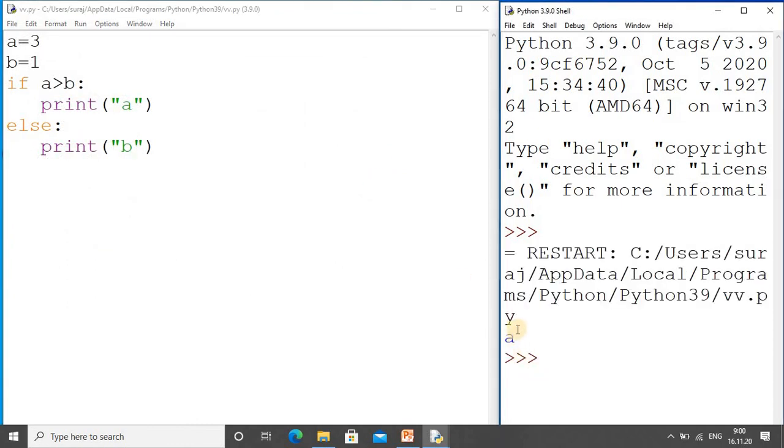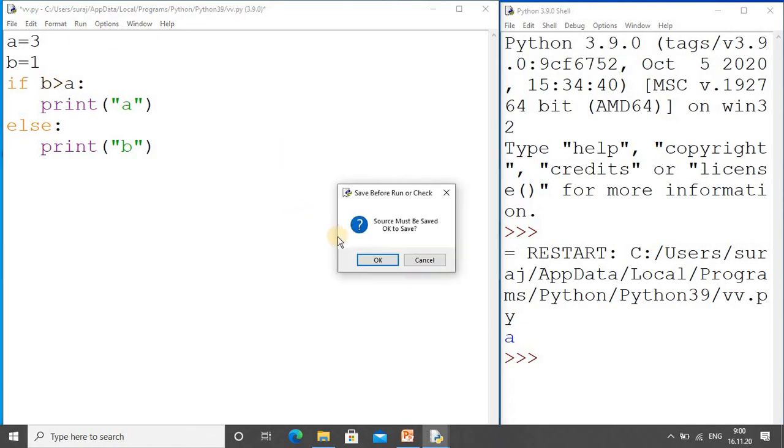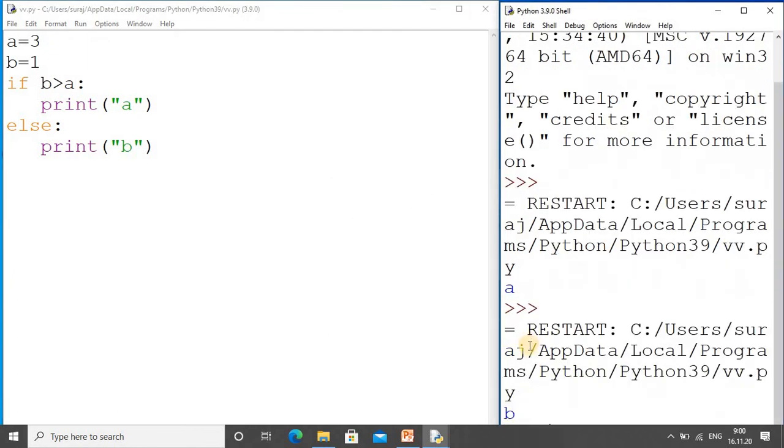Now you see the output is a, because the condition is true, because a is greater than b, as the value of a was 3. And suppose I write it in reverse order, now you see it shows b, because now the condition is false. Why? Because b is 1, and 1 is not greater than 3, so it is false. You see now b is coming.